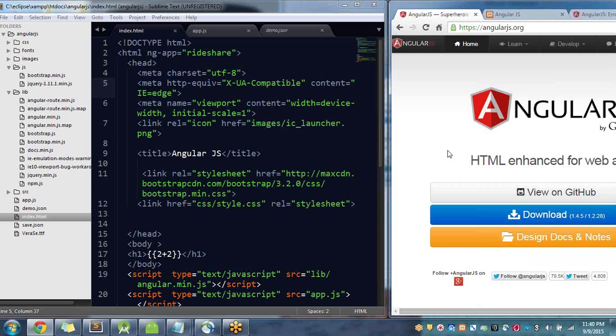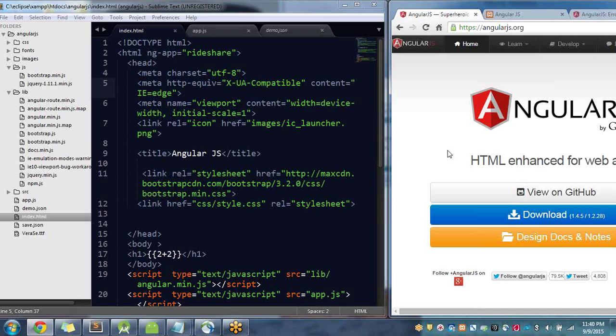Hello developers. Today we are going to learn AngularJS. AngularJS is becoming more and more popular these days, so it is better if you start learning AngularJS if you are a web developer. If you want to create a single page application, then AngularJS is the best option.